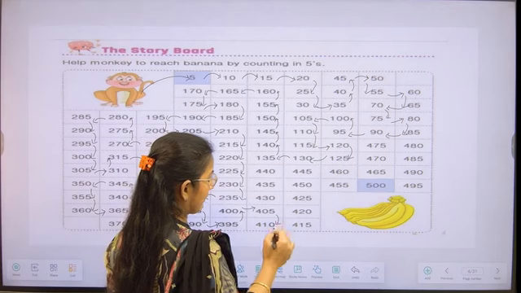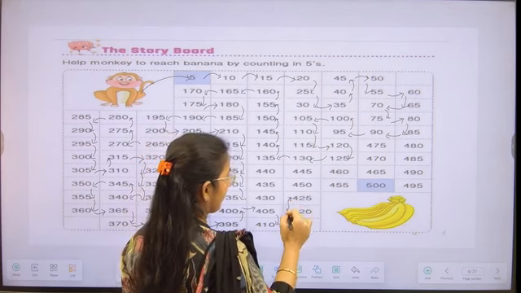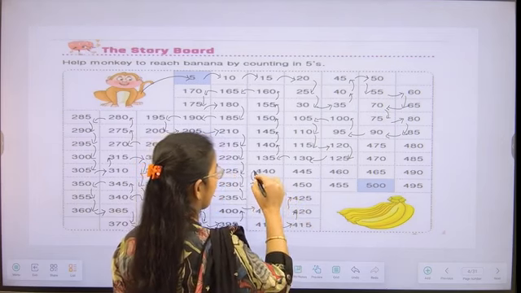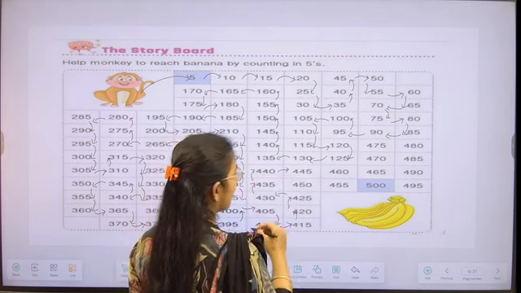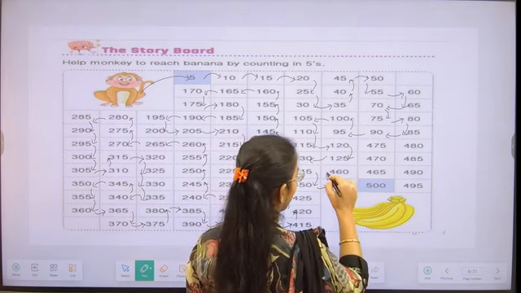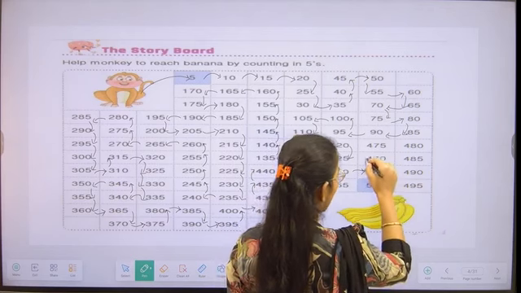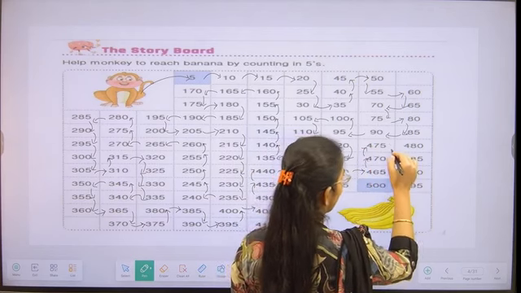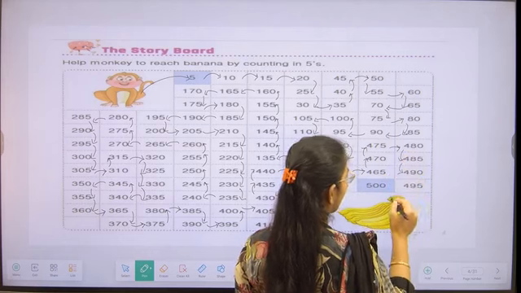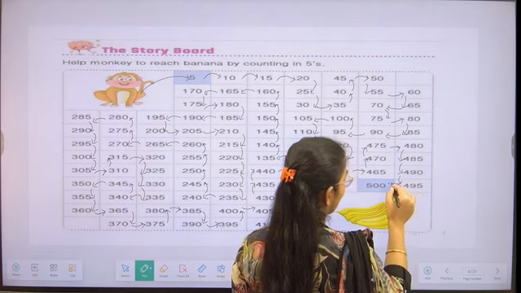405, 410, 415, 420, 425, 430, 435, 440, 445, 450, 455, 460, 465, 470, 475, 480, 485, 490, 495, and 500.